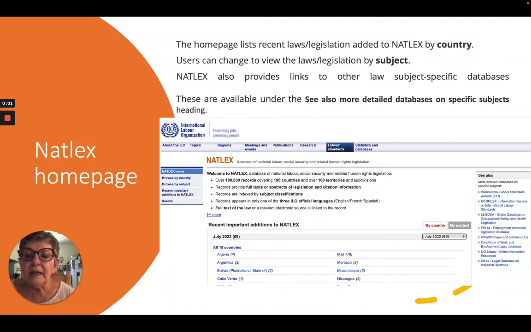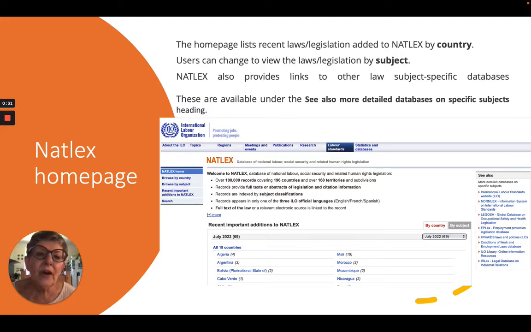Now, when we look at the NATLEX homepage, the homepage lists recent laws and legislation that have been added to NATLEX, and they're arranged by country. And the number in brackets after the name of the country tells you how many pieces of new legislation there are for those countries. You can also change the view to the laws and legislation by browsing by country or by subject on the left-hand side of the screen.